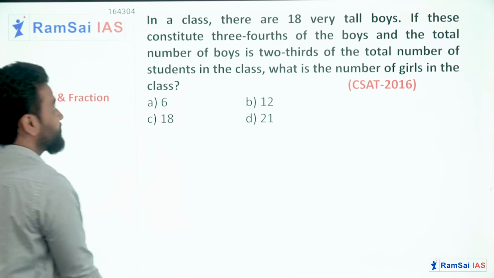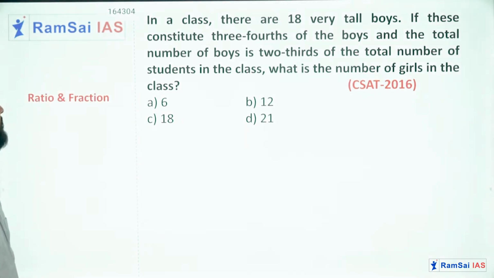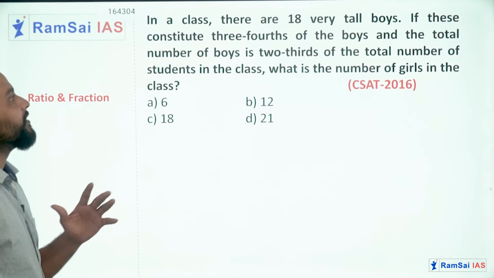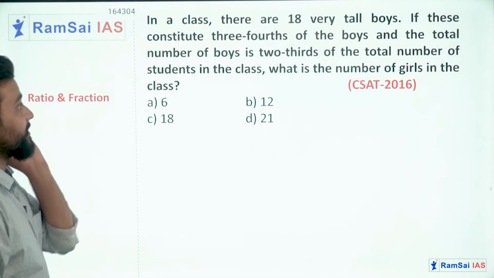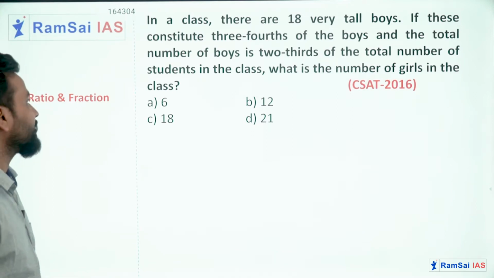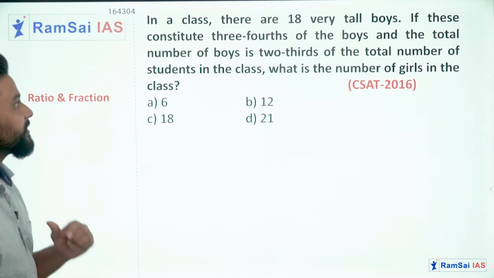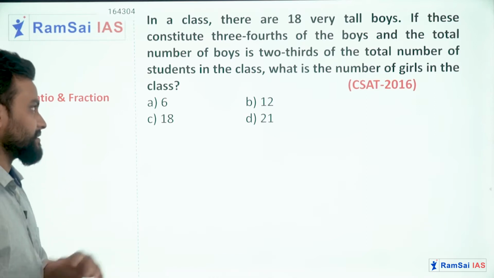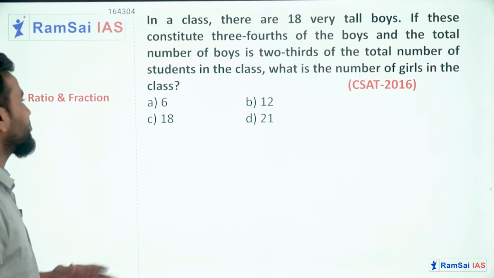The next question in this video, just read it once. In a class, there are 18 very tall boys, okay? If these constitute 3/4 of the boys and the total number of boys is 2/3 of the total number of students in the class, what is the number of girls in the class?